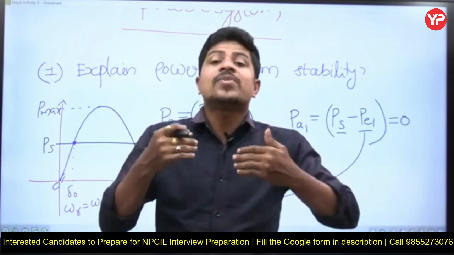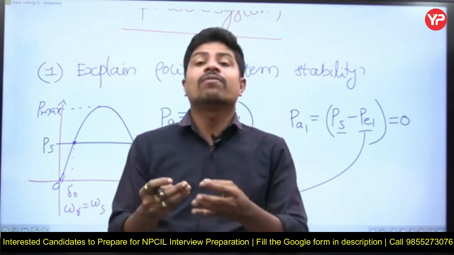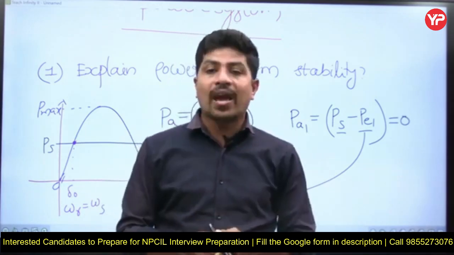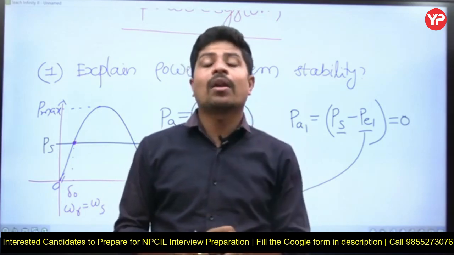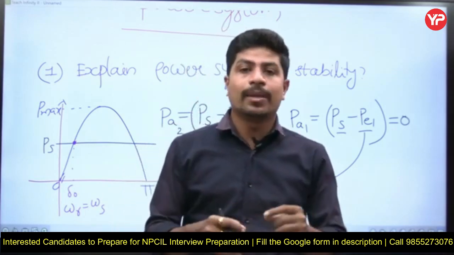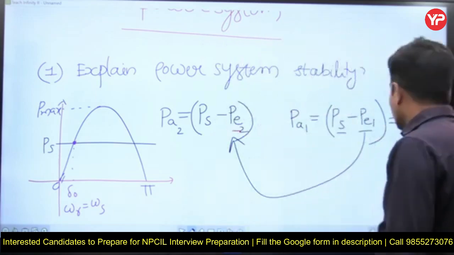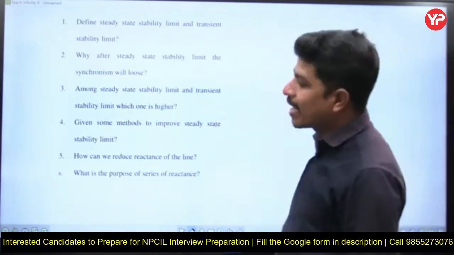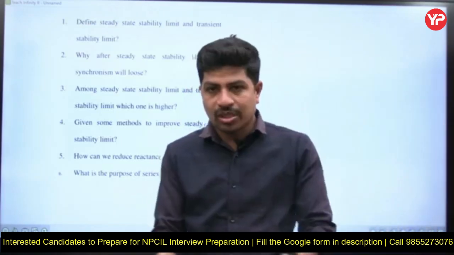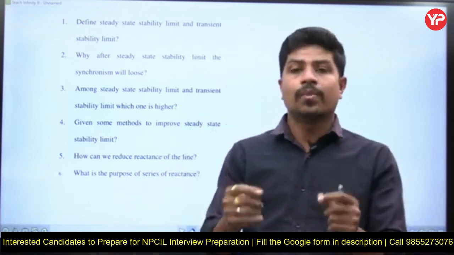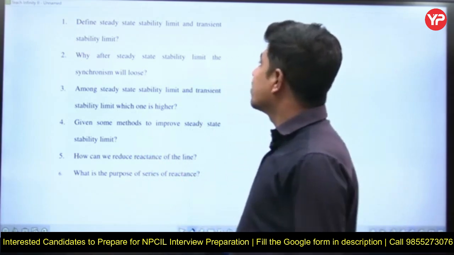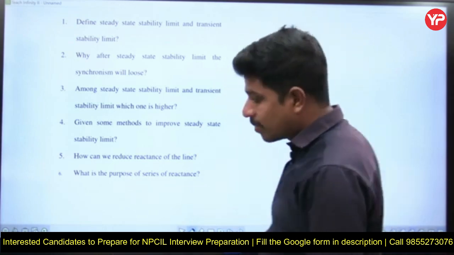So after experiencing a disturbance, if it again finds a point where PA is equal to 0 and omega r is equal to omega s, then only our power system network is said to be stable, right? There are a few more questions on stability. These are the previously asked questions. They start from the very basic question: what is a stable power system network? The next question is to define steady state stability limit and transient stability limit.